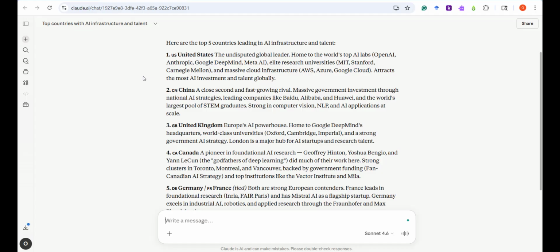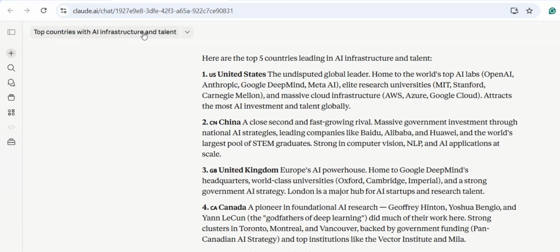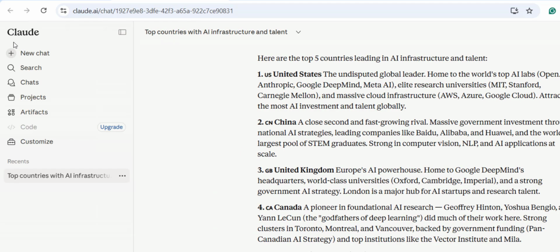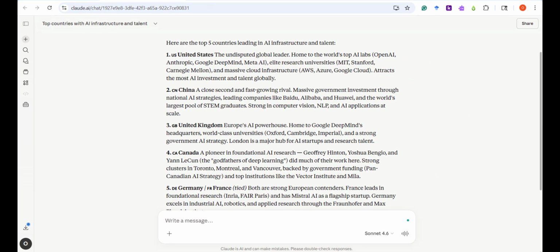In other tools, like Claude, for example, it provides you the title, which you can see right over here, or you can open the sidebar and the title will be over here. You can rename the title or you can delete it, but that will be the title that you use. For the URL, you copy the URL in the browser. Once you have these two pieces of information, you can check the format that I already shared with you, and you can create the reference for that AI tool.